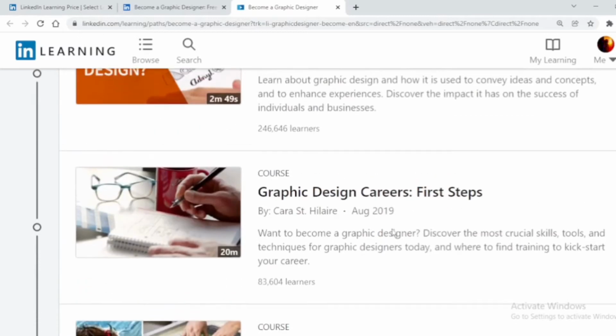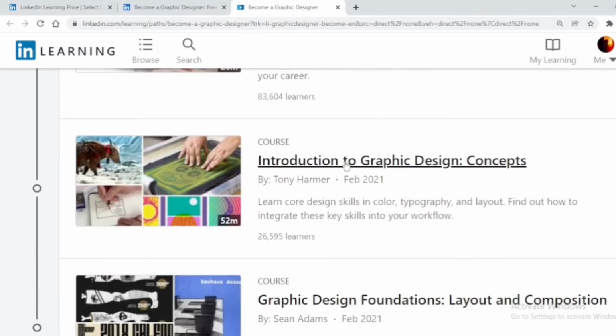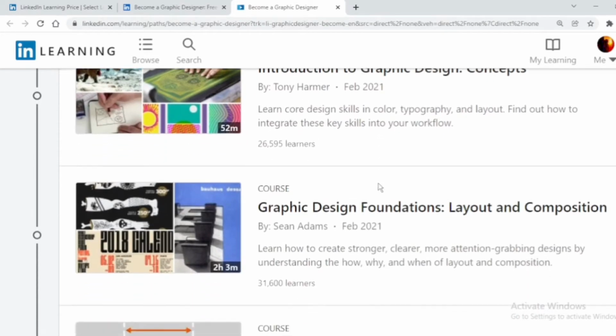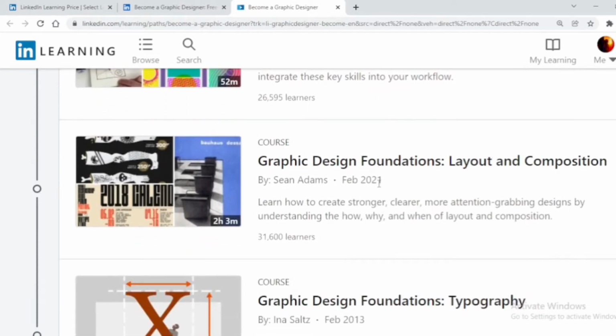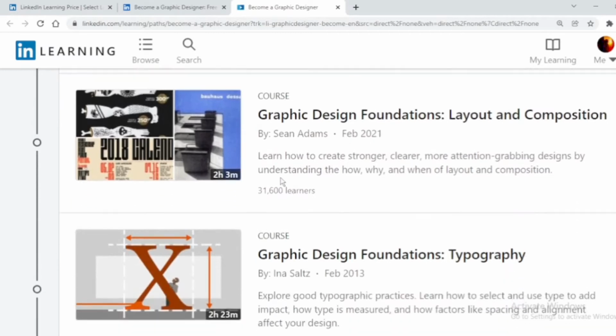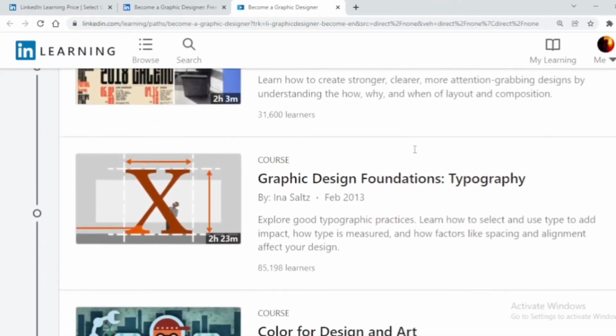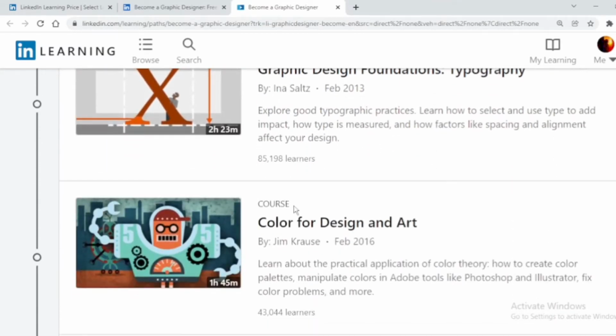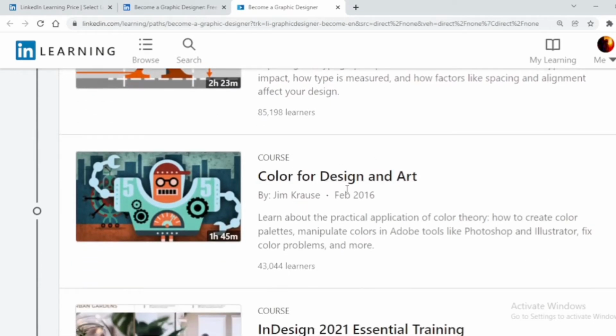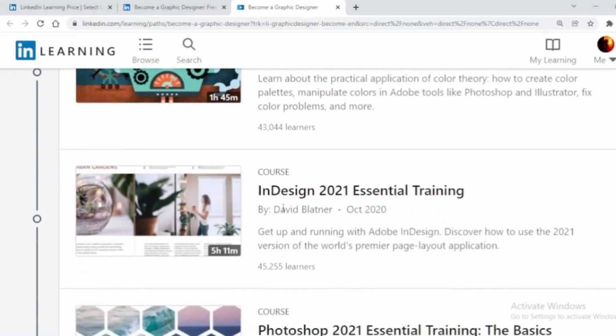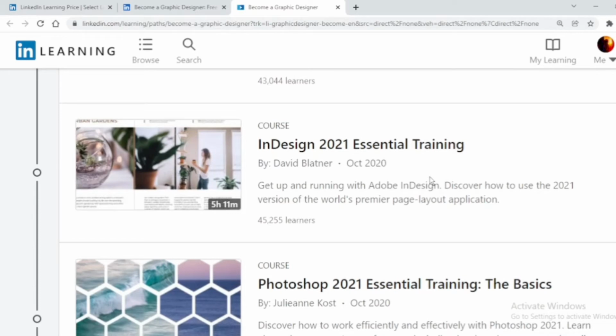And then graphic designer career, and all these courses I have told you a few minutes before. So this is what you are going to learn in this. And these are the modules. This is the 2 hour module of graphic design foundation and layout and composition. And after this, the graphic design foundation is again 2 hours. Then color for design and art is 1 hour 45 minutes by Jim. And InDesign 2021 essential training is 5 hours. So you can check this out.